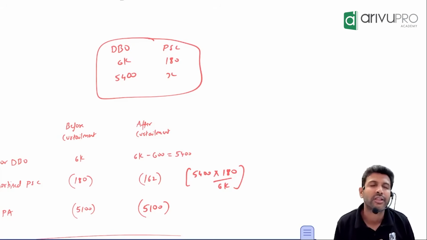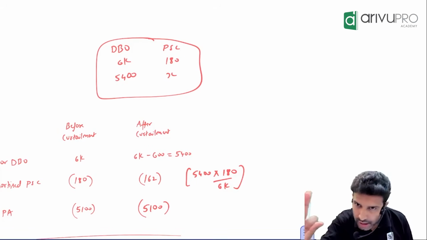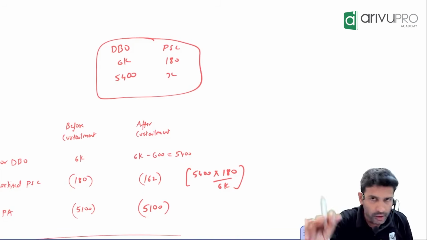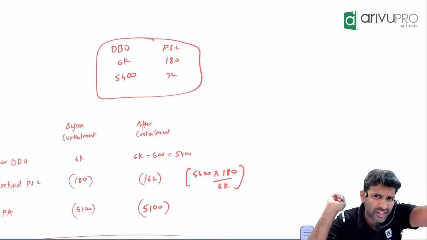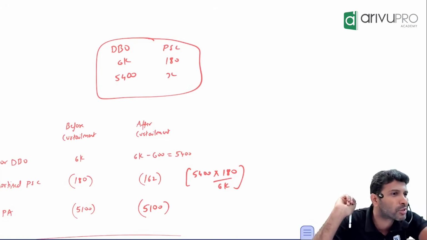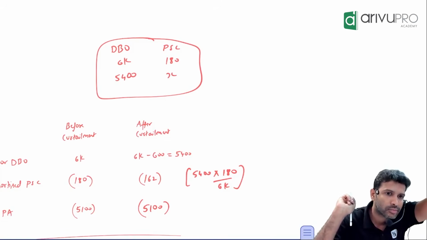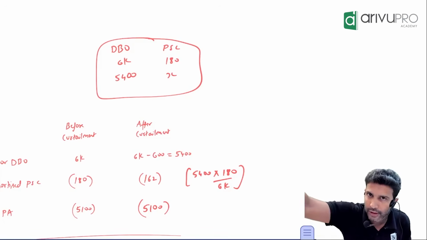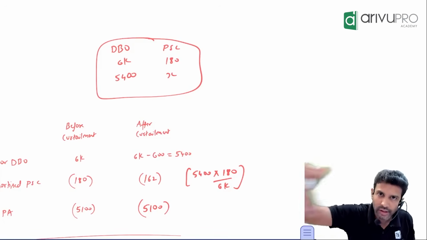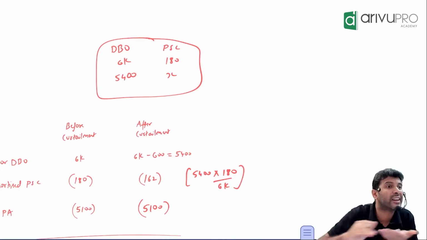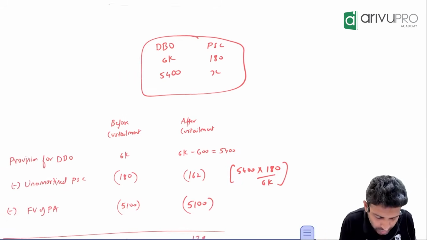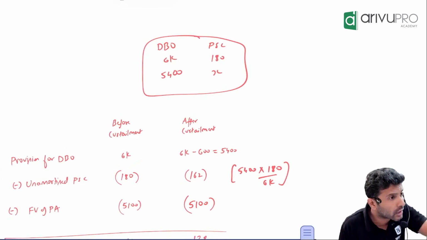Sir, what does past service cost mean? Past service cost means additional benefit. Now, one division is closed. Will you give extra benefit to them or will that also get reduced? That will also get reduced. As long as you are giving the benefit to that division, you will also give extra benefit. Now, are you giving benefit to that division or are you curtailing it? Curtailing it. That means, do you think the unamortized past service cost will be 180 or will it also reduce?